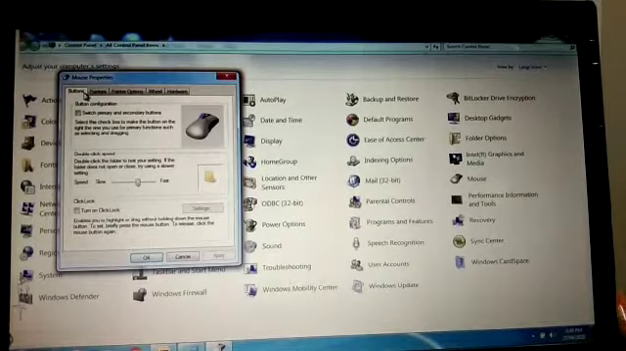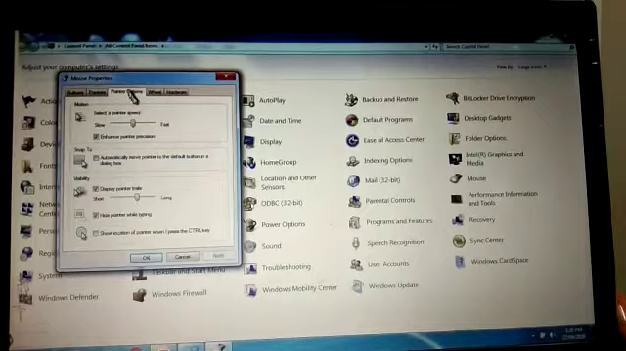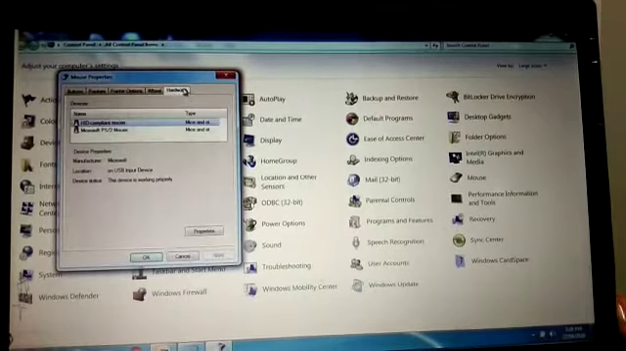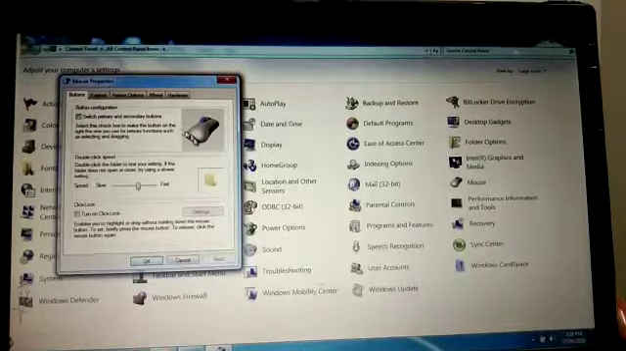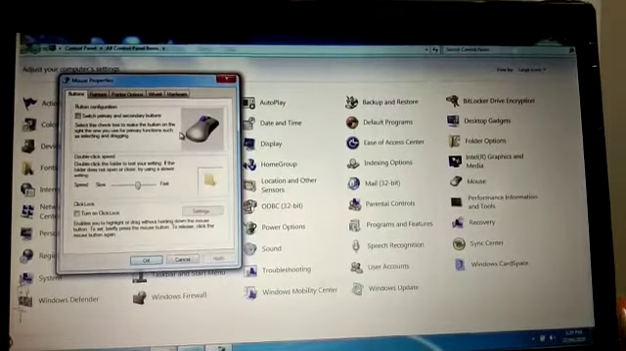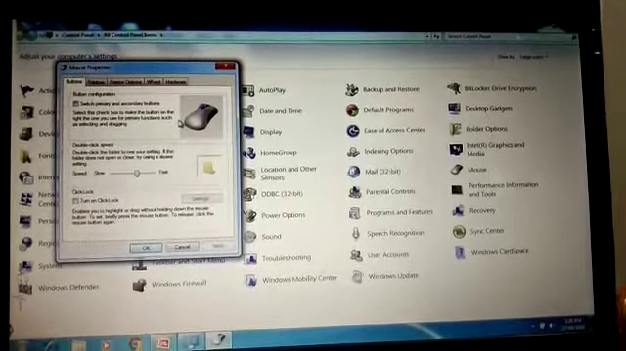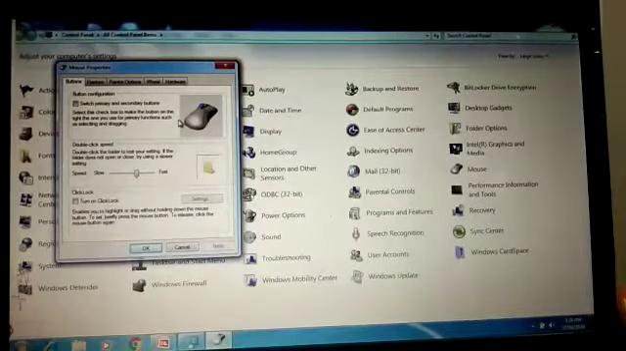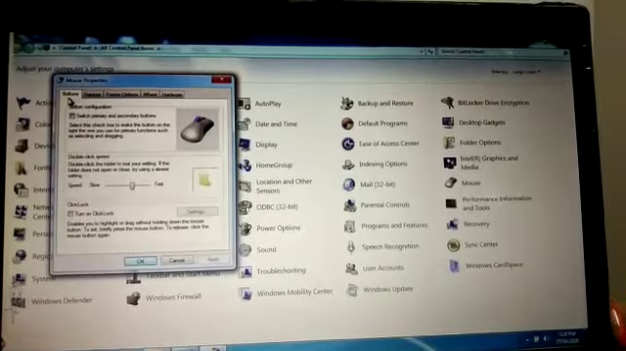Some buttons are there right now. Buttons, this has been opened, then pointers, then pointer options, then wheel, then hardware. First I will click on this first one, buttons. With the help of this, if some person is left-handed, he wants to make the right-hand button a left and the left-hand button a right-hand button. That is the change he can do by using this.